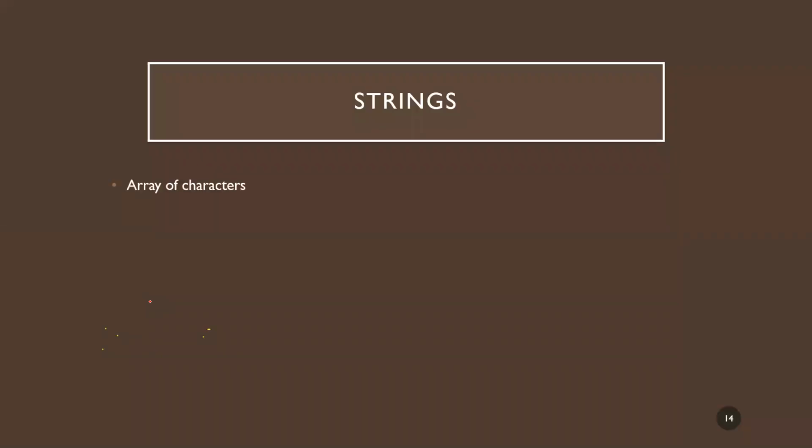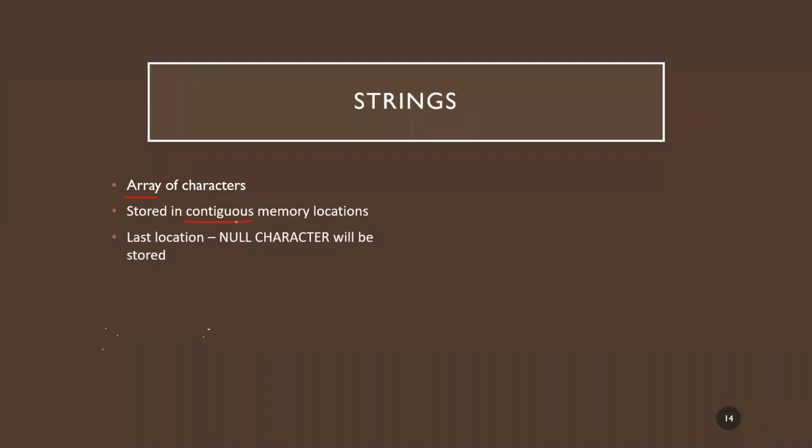So next you have strings. Strings is nothing but an array of characters. So you use the char keyword to declare even the strings. So let us see how we can go ahead. Since this is an array itself, it also stores the information in continuous memory locations. But one special thing about strings is, suppose you have some three memory locations allocated to this one.